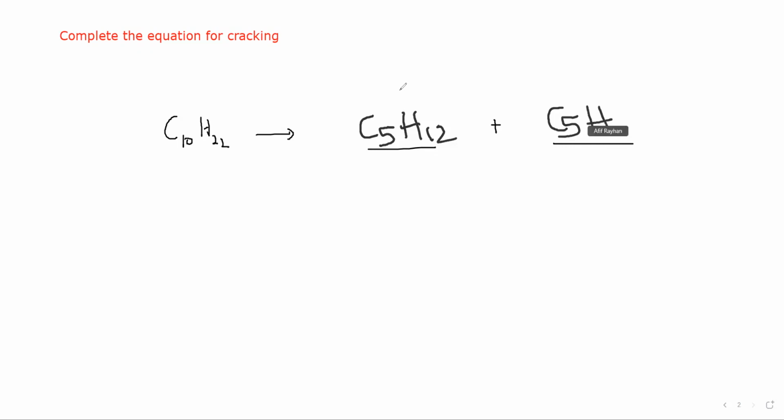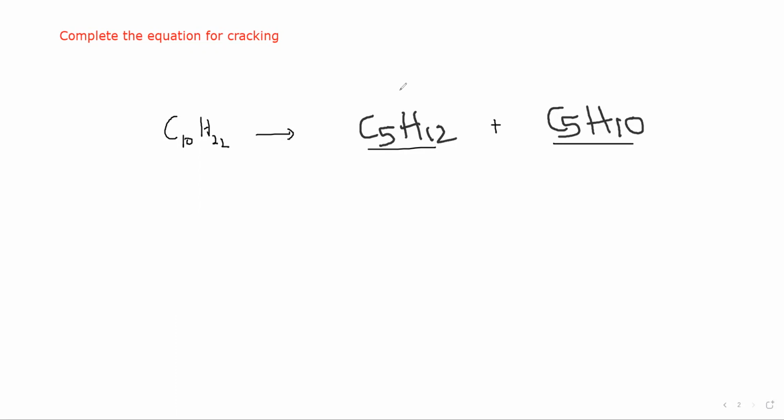So you can see even within the class, some are having a similar fraction, but for this question multiple answers are possible. The idea is that the total should be the same. In the beginning you have 10 carbon, so you should have 10 carbon, and the hydrogen are 22, so the sum of hydrogen in the products should be 22.